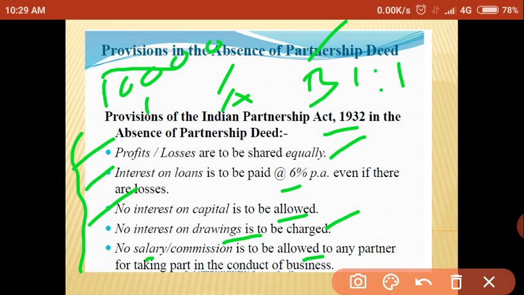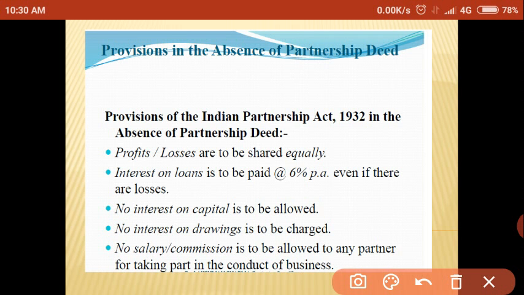Once again I am going to repeat. Profit or loss are to be shared equally. Interest on loan is to be paid at 6% per annum even if there are losses. No interest on capital is to be allowed. No interest on drawing is to be charged. No salary or commission is to be allowed to any partners for taking part in the conduct of business. So these are the provisions in the absence of partnership deed.